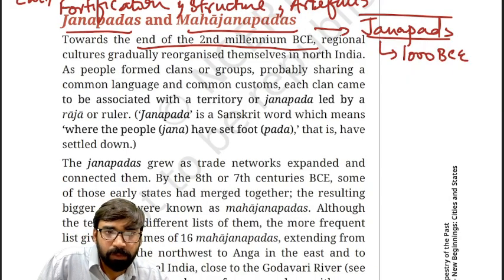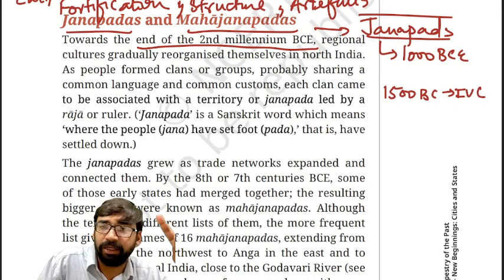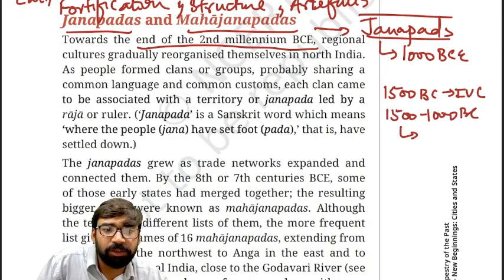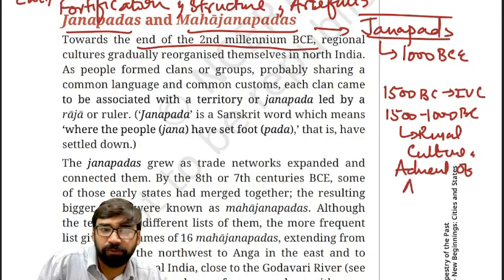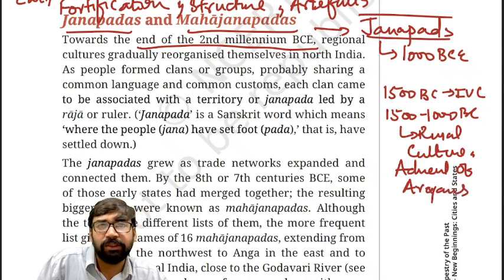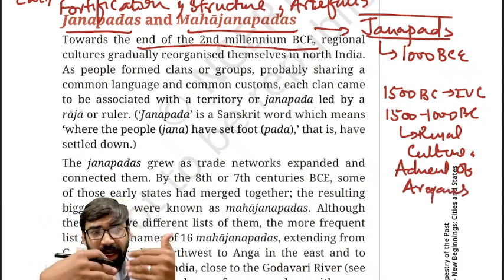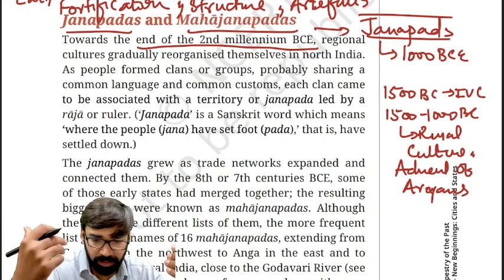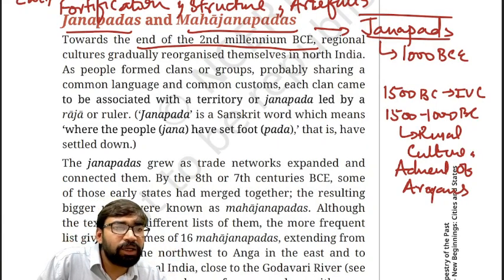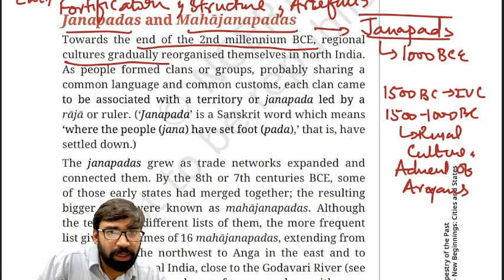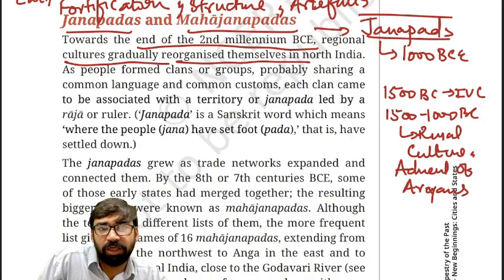Remember this: by 1500 BC, the Indus Valley civilization had completely declined. Then from 1500 to 1000 BC, there was rural culture. At the same time, we have discussed the advent of Aryans. Around 1000 BC, urbanization again started coming. Clear? These regional cultures developed into urban cultures and gradually reorganized in North India.